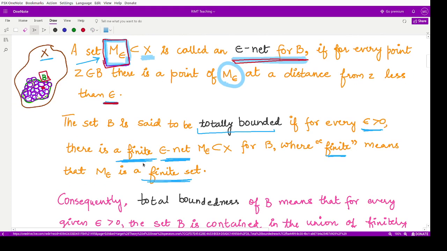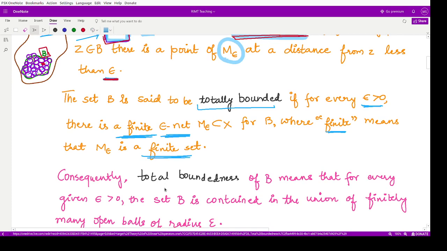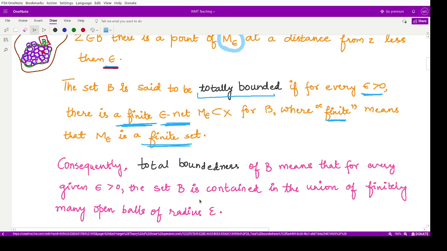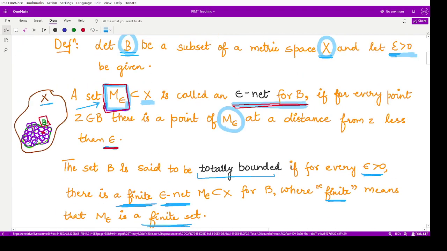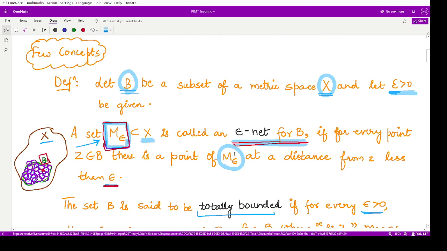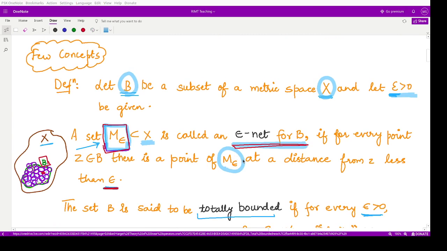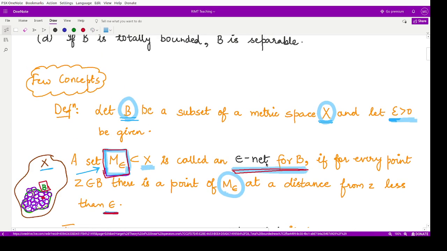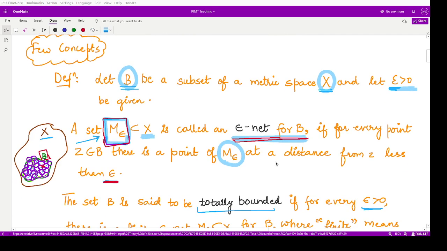So these are two definitions, and moreover total boundedness of B means that for every given epsilon greater than 0, the set B is contained in the union of finitely many open balls of radius epsilon. This is what I have just told you, right? So this is what we have as a definition for total boundedness and epsilon net for a given subset of a metric space. For the proof of this theorem, we'll look at it in the next video.